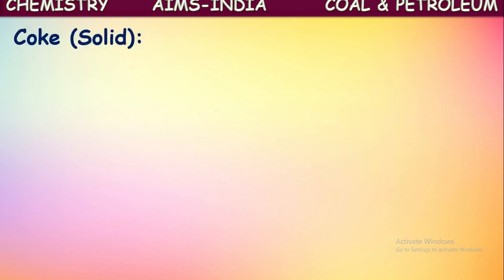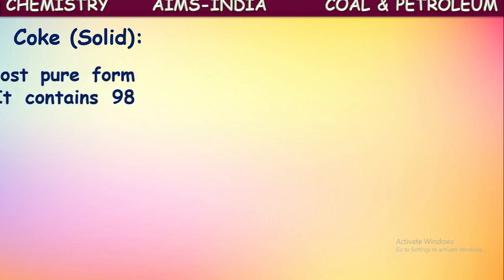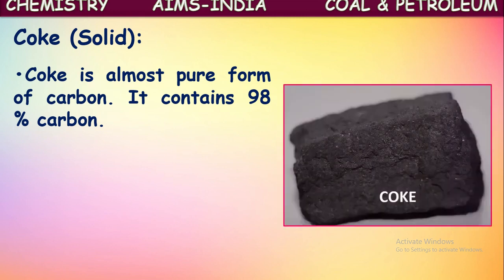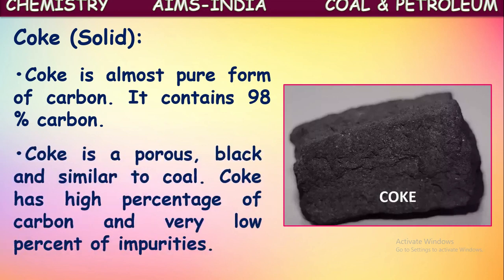Let us see about those one by one. First among them, the solid product is coke. Coke is almost a pure form of carbon. It contains around 98% carbon. So it is almost a pure substance, the pure element carbon. Coke is a porous block similar to coal. Yes, it is a porous block substance which seems like coal actually.